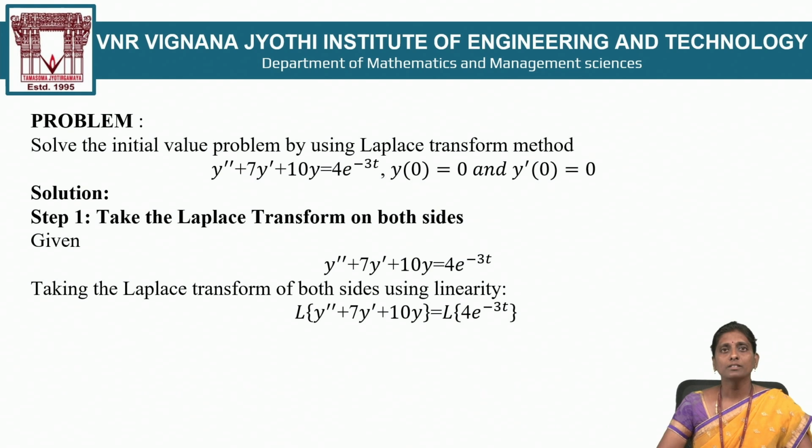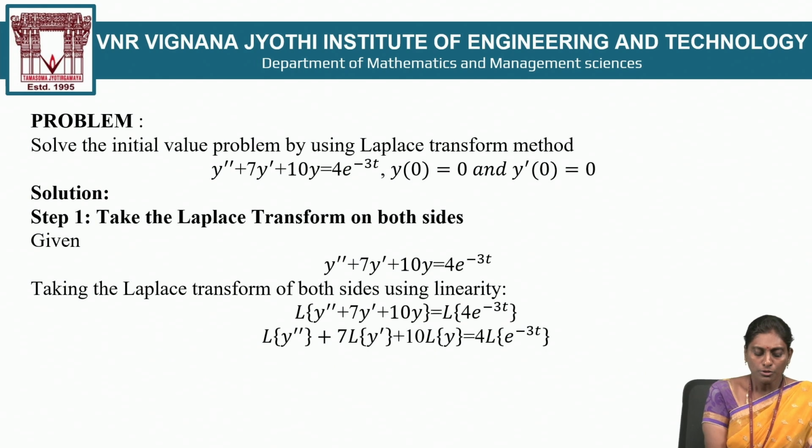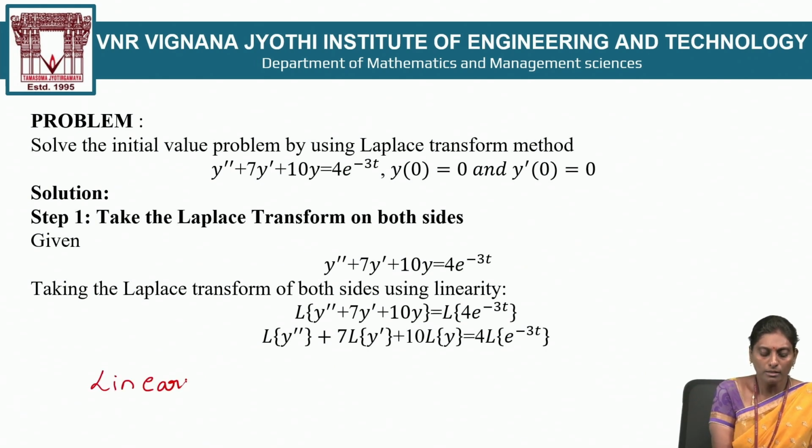In this step, apply the linearity property. What is the linearity property? Already you know that. So here I am writing the statement of the linearity property.